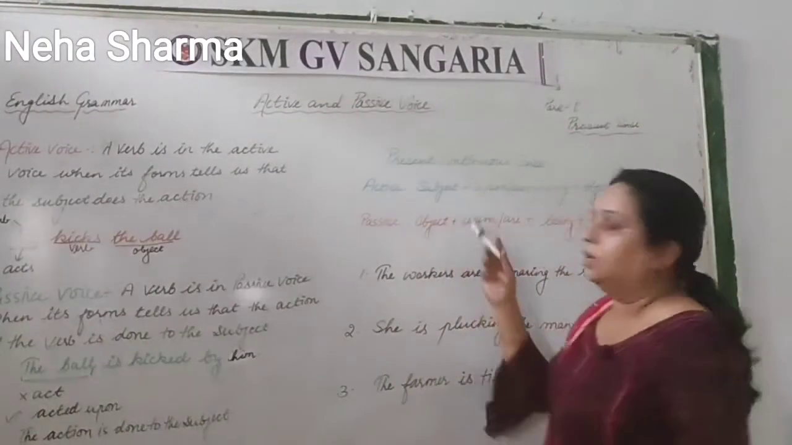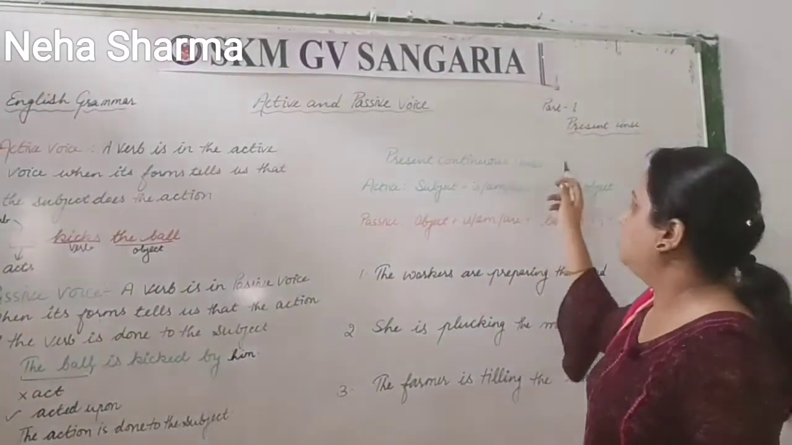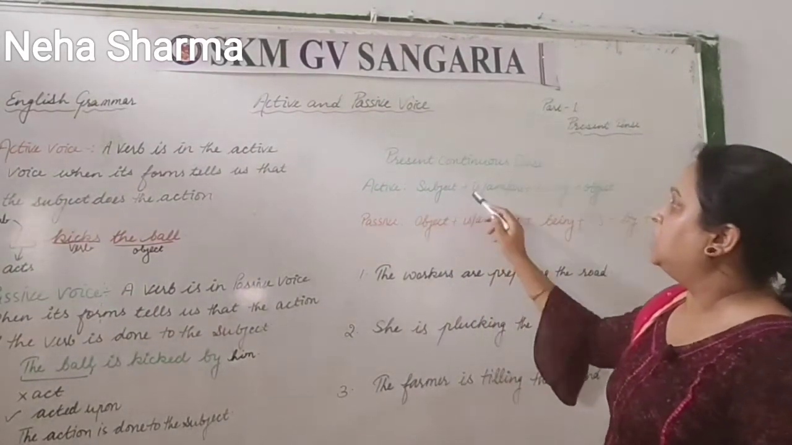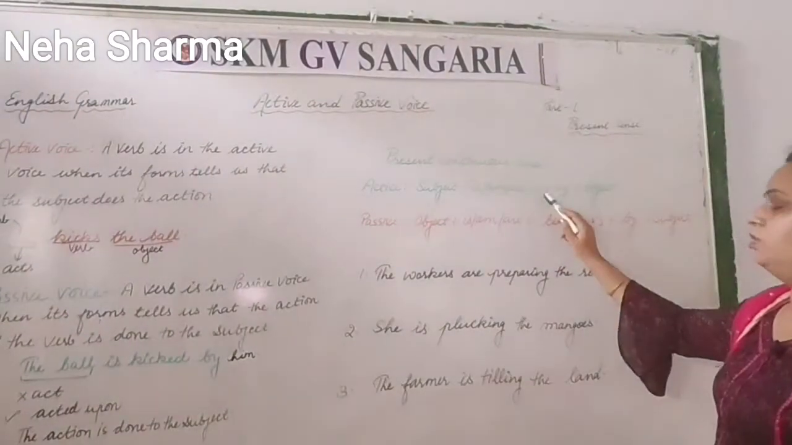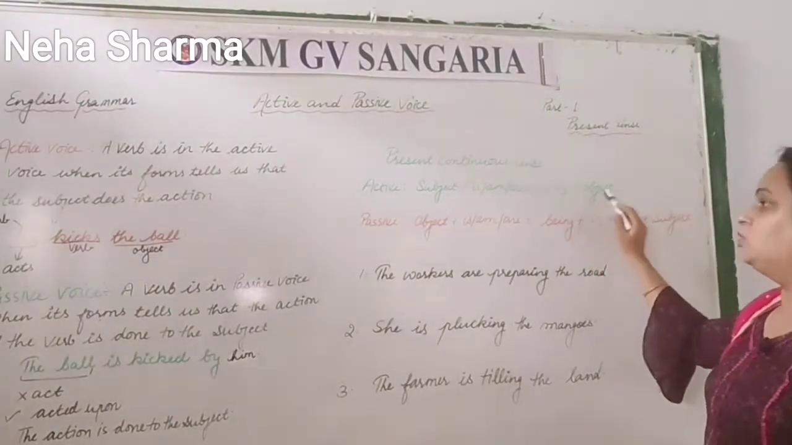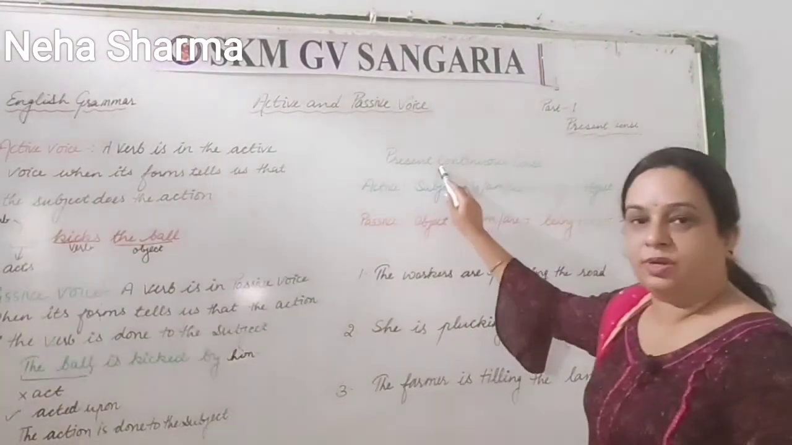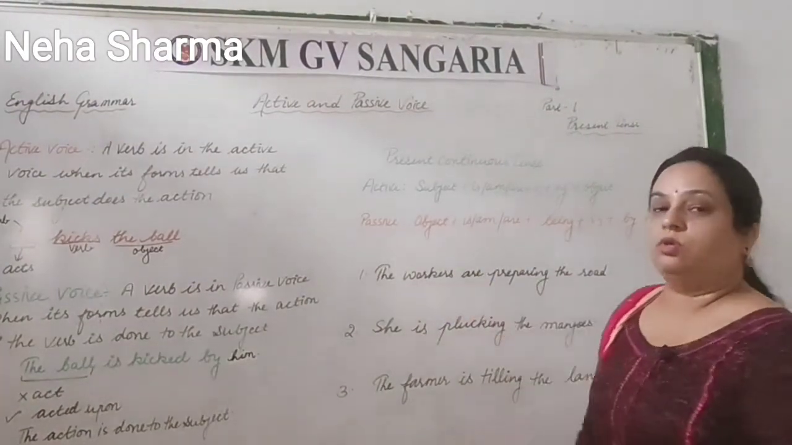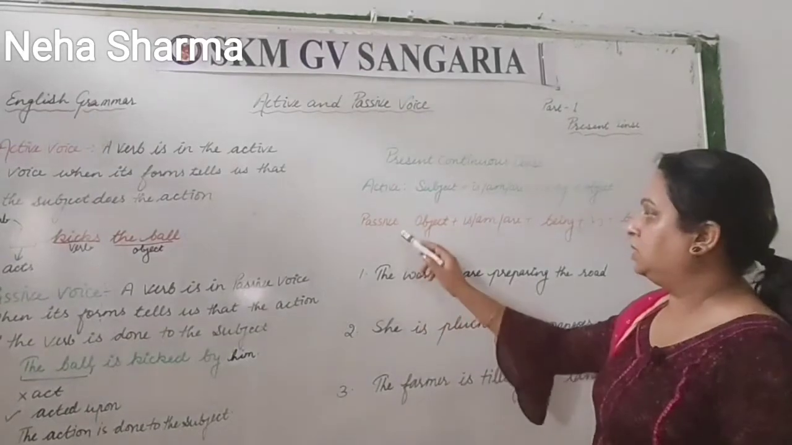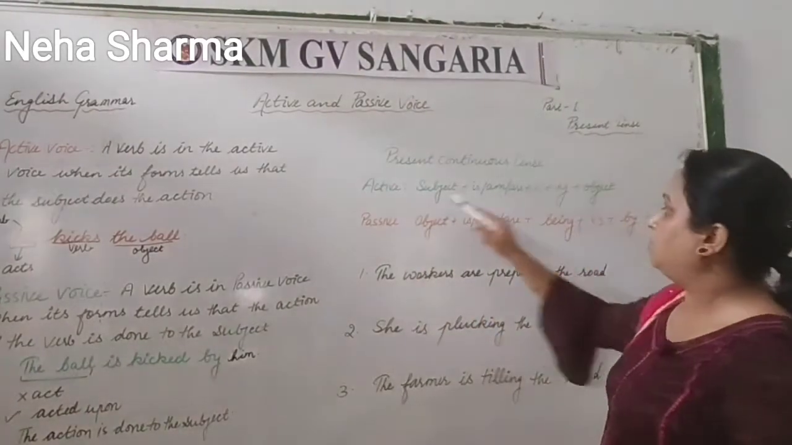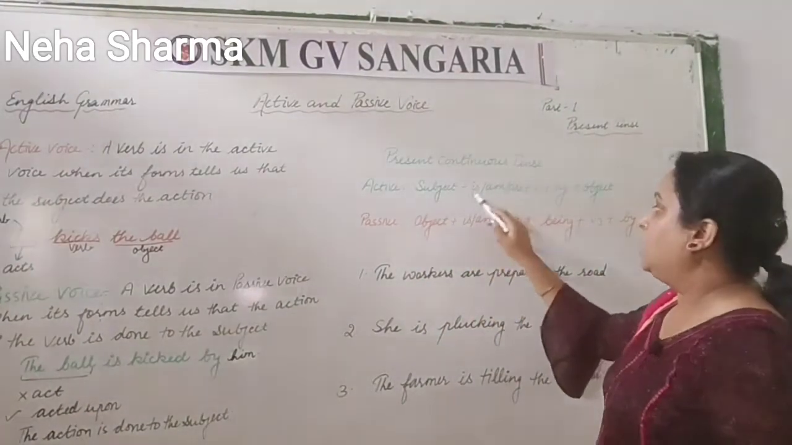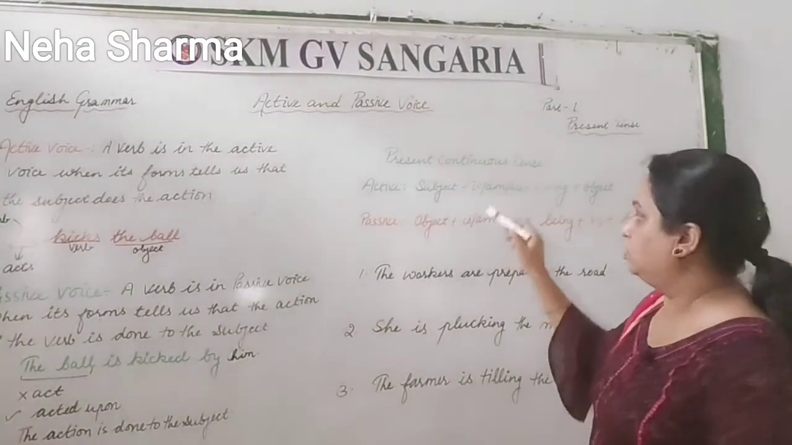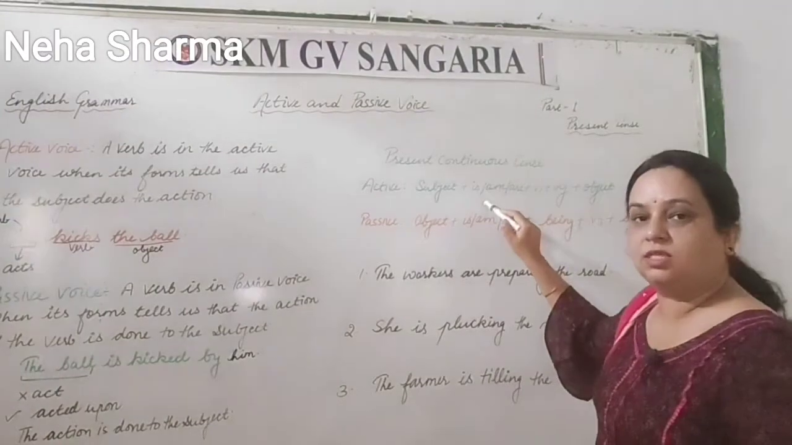Now let's see present continuous tense. So the formula for active is subject plus is-am-are plus verb first plus ing plus object. This is the formula of present continuous tense in active form. And when we want to change that into passive form, what is the formula? The subject will become object, and is-am-are is given here as the helping verb, so we have to put the helping verb also.